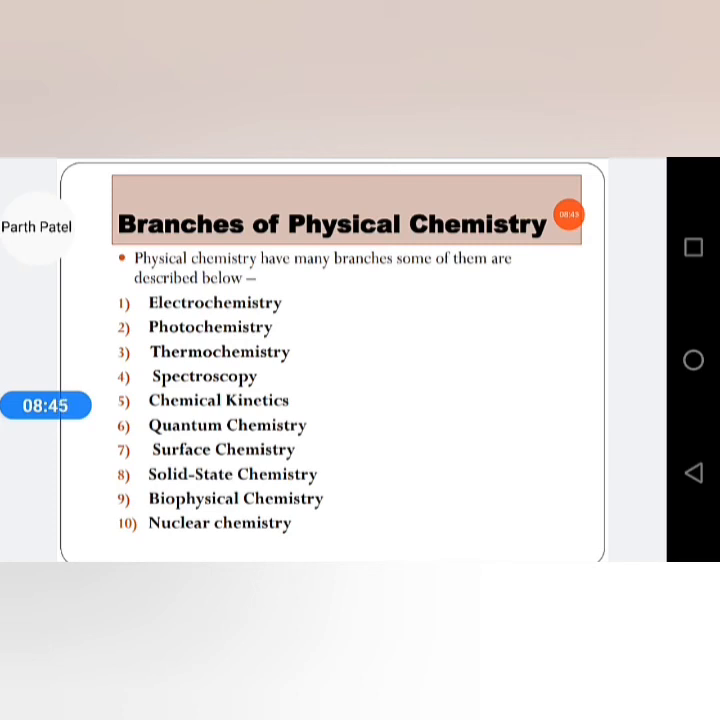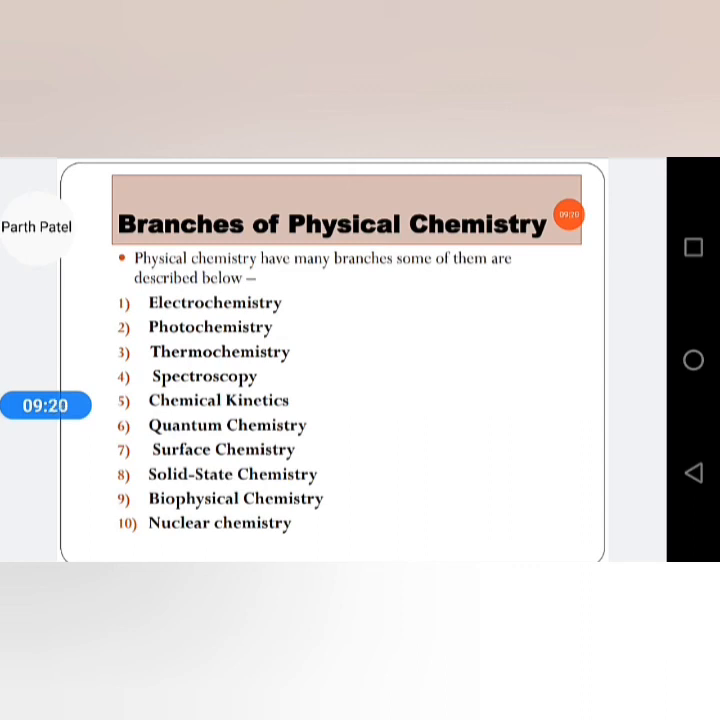6. Quantum chemistry. Quantum chemistry is the branch of physical chemistry which deals with the application of quantum mechanics in physical models and chemical systems. Quantum chemistry is also known as molecular quantum mechanics. 7. Surface chemistry, or surface science, is the branch of science which deals with the study of physical and chemical phenomena which occur at the interface of two phases. Surface science includes the fields of surface chemistry and surface physics.